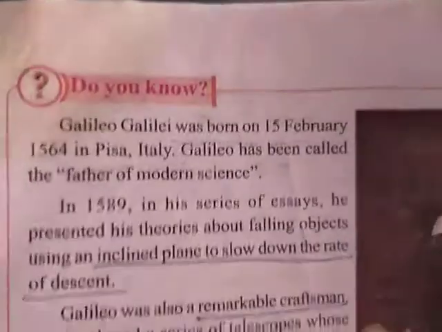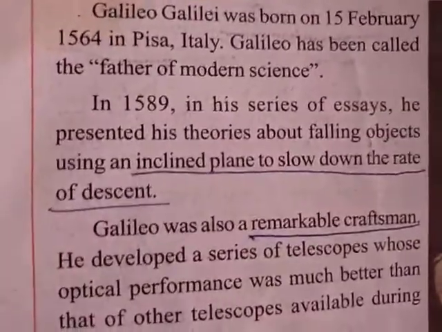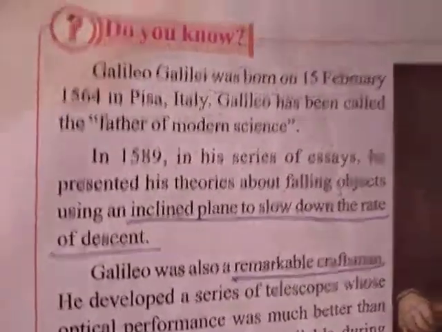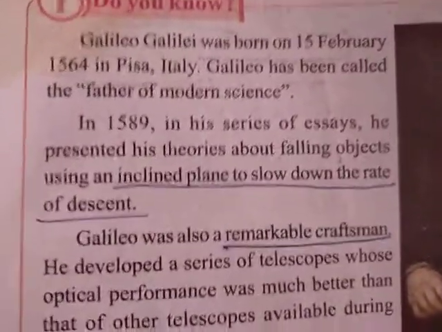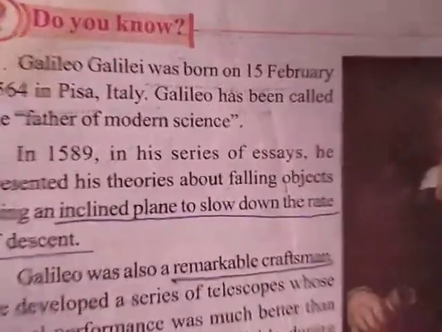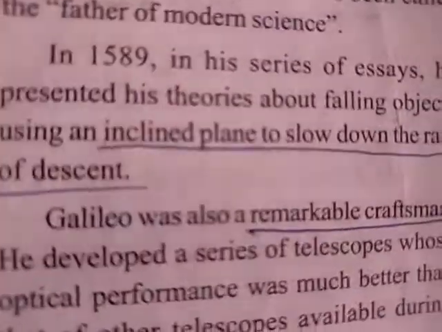That means he stated about some of the falling objects on an inclined plane, and their speed may decrease when they are coming down.